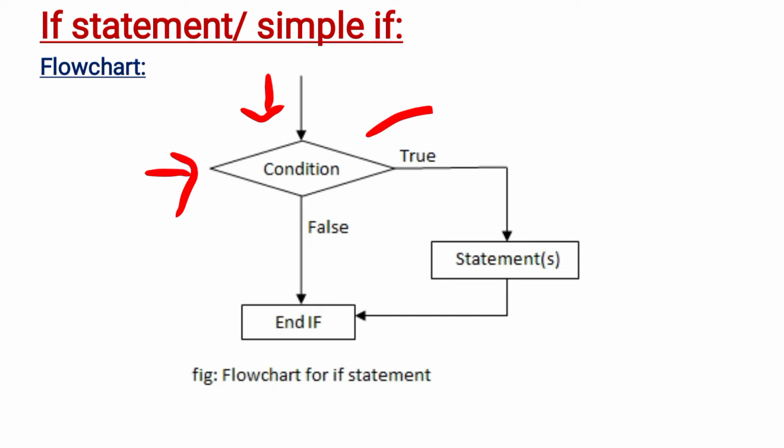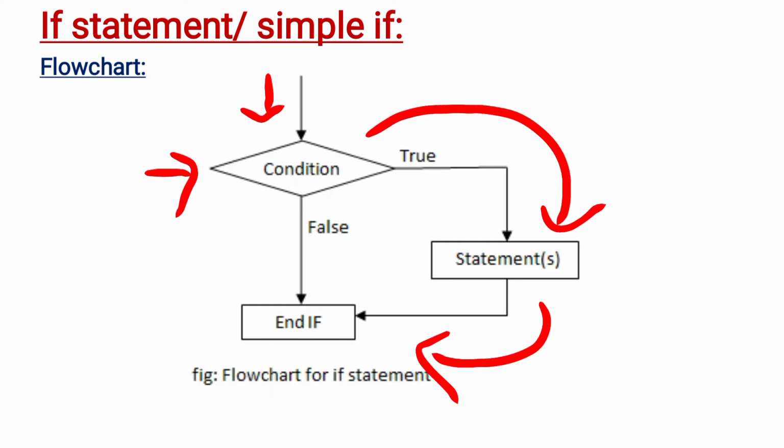If the condition is true, then the control goes inside to the block of statements. These statements will be executed. After this execution, the control goes to the end of the if condition. See, this is one case. If the condition is true, this is what happens.